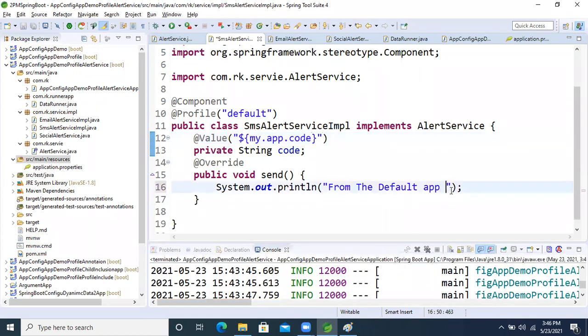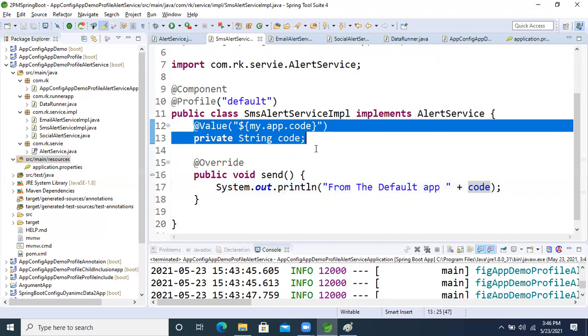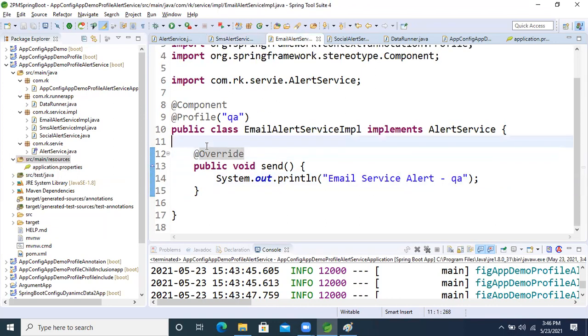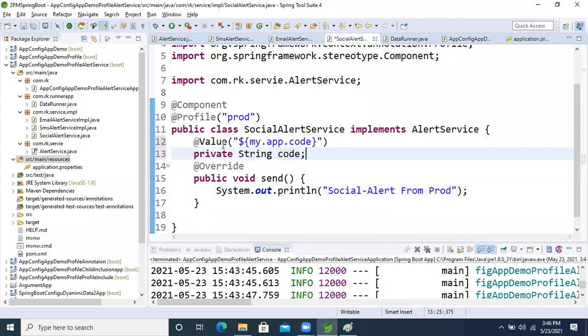Along with the class logic, whenever we activate a class-based profile, the property profile will also activate. So I'm taking the code here. I'm doing the same in all the implementation classes. Email also I'm giving the same here. Social is there too, and inside the social class I'm giving the same.